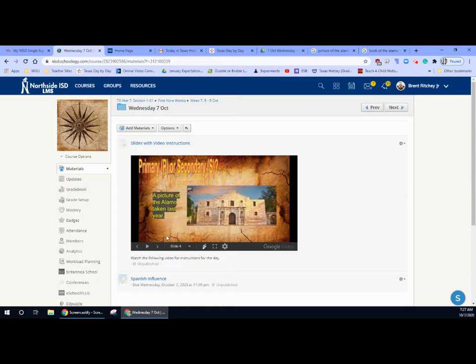Warm up set, primary, secondary. Picture of the Alamo taken last year. Is that a primary or a secondary source? That would be a secondary source. If we're talking about the Alamo when it first built, it would be a secondary source. If I am talking about a trip to the Alamo, then it would be a primary source. Depending on how this picture is used, it could be either or.